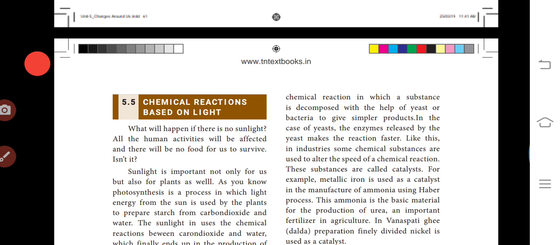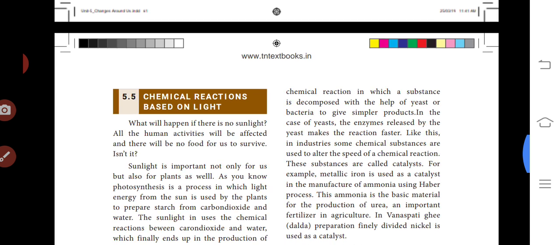Fermentation is a chemical reaction in which a substance is decomposed with the help of yeast and bacteria to give simpler products. In the case of yeast, the enzymes released by the yeast make the reaction faster. Like this, in industry, some chemical substances are used to alter the speed of chemical reactions. These substances are called catalysts.